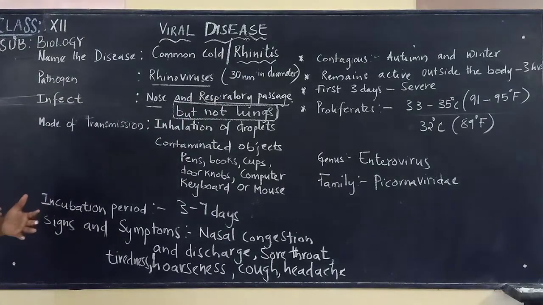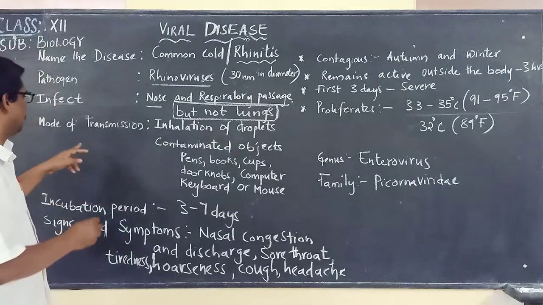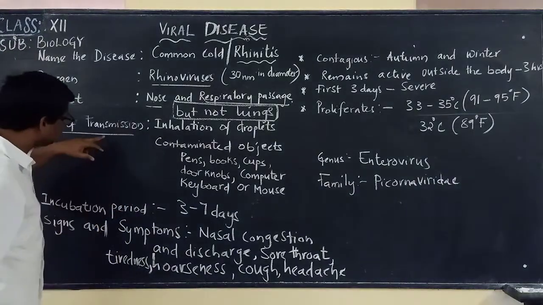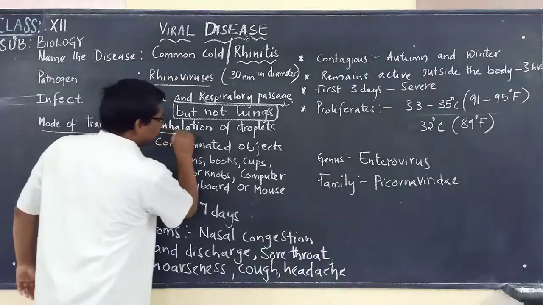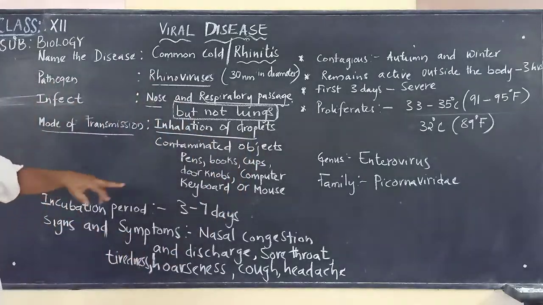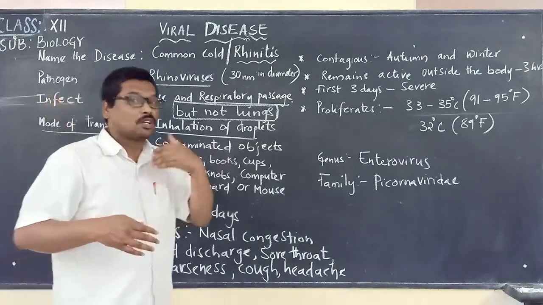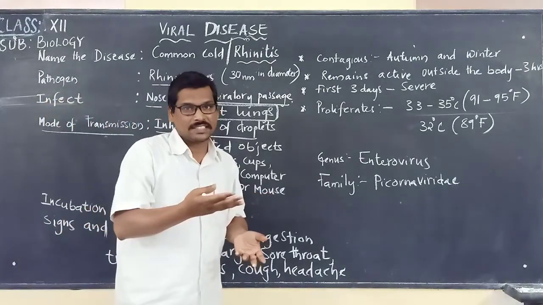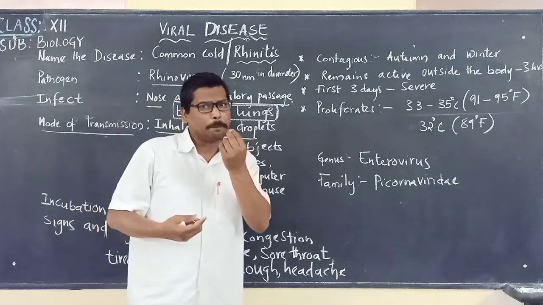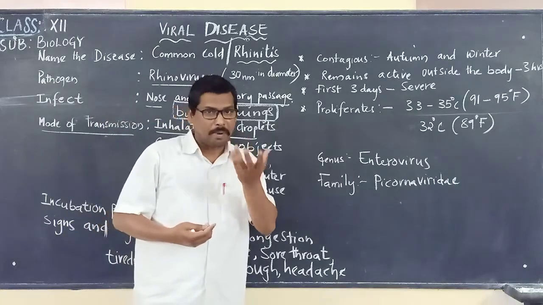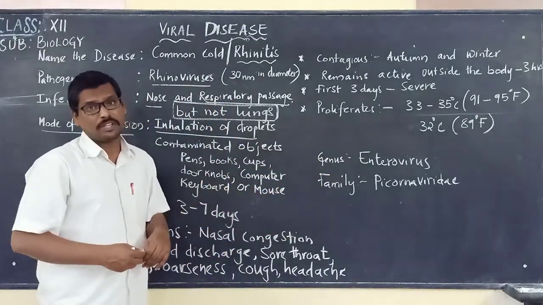And how is it transmitted from one person to another? If you look at the mode of transmission, it is through inhalation of droplets. When an infected person coughs or sneezes, the particles coming out of the mouth spread to a short distance, about 3 meters.